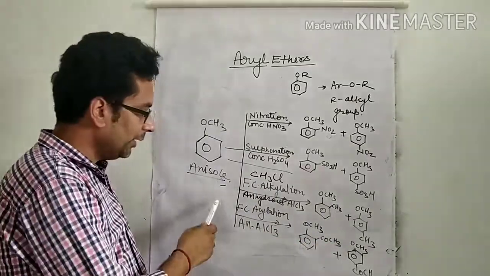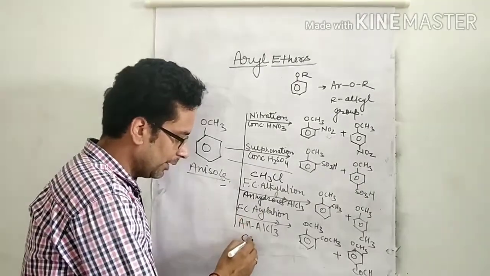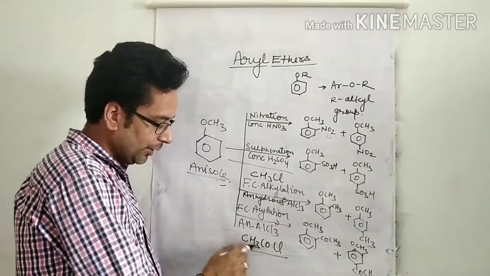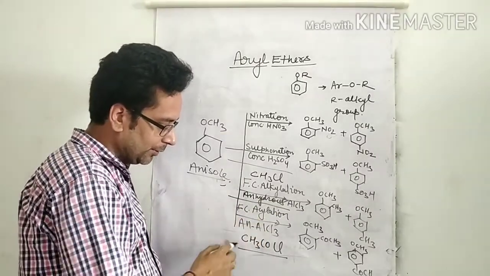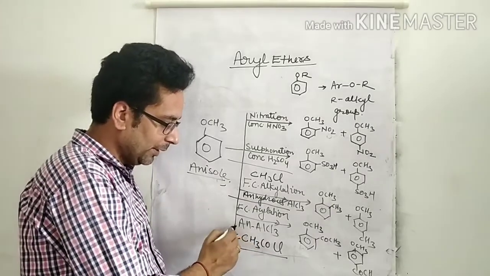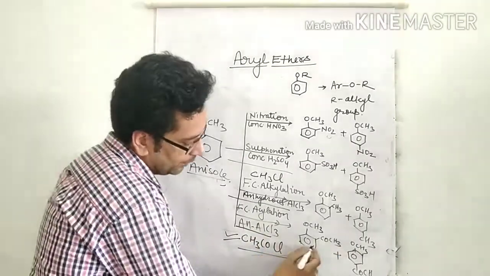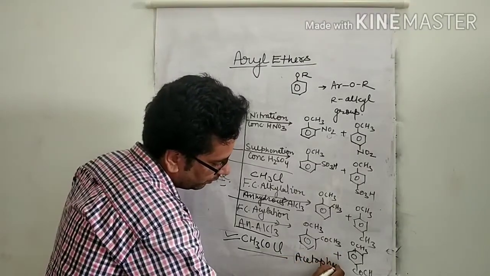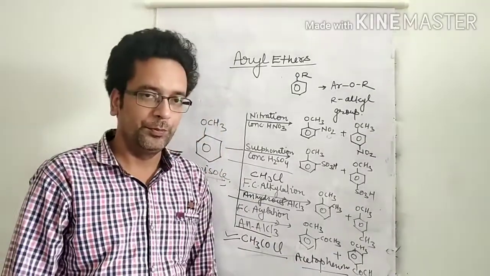Now next, in Friedel-Crafts acylation, anisole reacts with CH3COCl, ethanoyl chloride, in the presence of anhydrous aluminum trichloride to form this one, acetophenone derivative: ortho and para products.